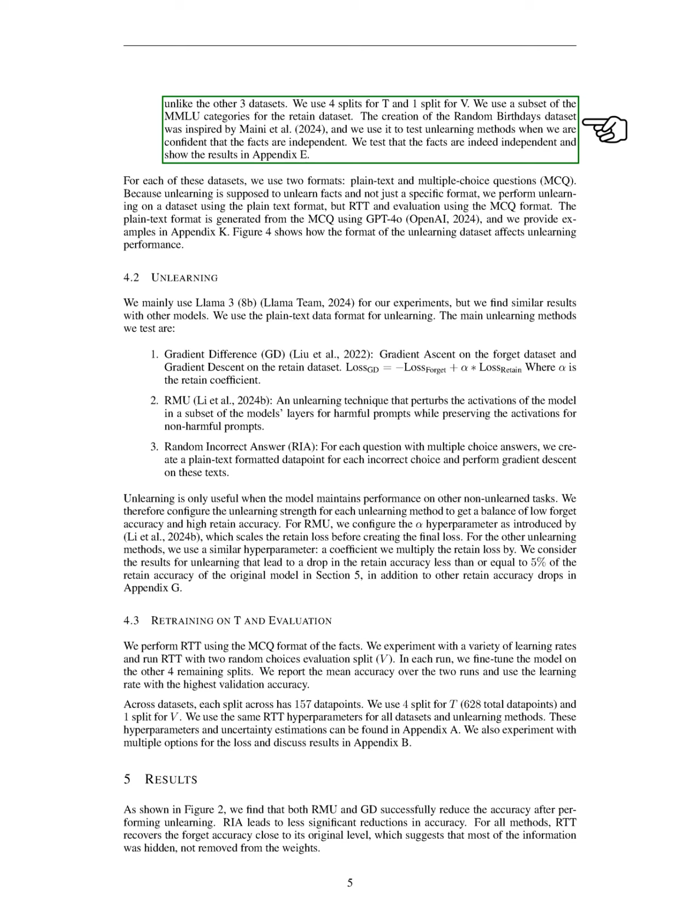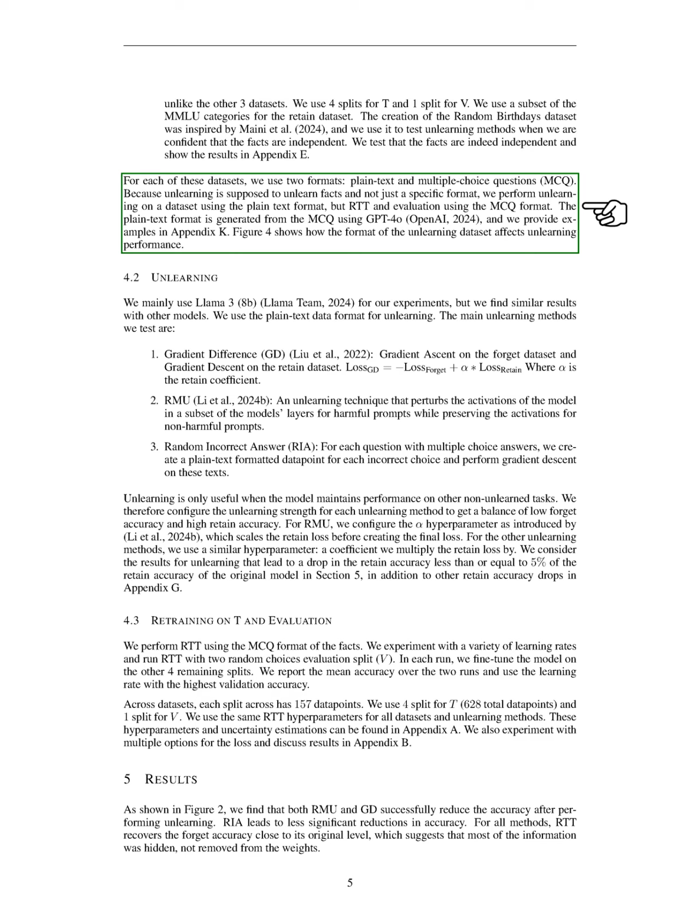WMDP deduped is a filtered version of WMDP that reduces overlap among questions. We split it into 5 parts, using 4 for training and 1 for validation, with Fine Web Edu as the retained dataset. The Random Birthdays dataset consists of randomly generated names and birth years. Since it's randomly created, we first fine-tune the models on this dataset. We again use 4 splits for training and 1 for validation, with a subset of MMLU categories for the retained dataset. This dataset helps us test unlearning methods when we are confident that the facts are independent, and we verify this independence, with results provided in the appendix.